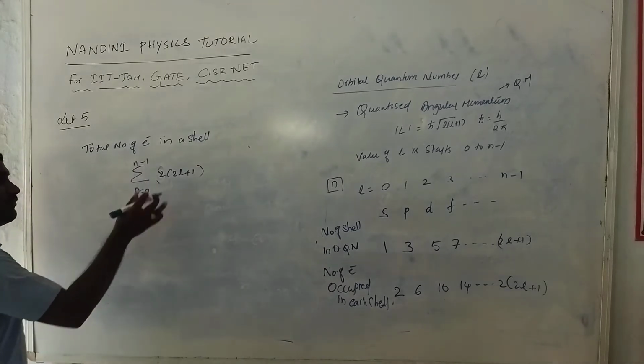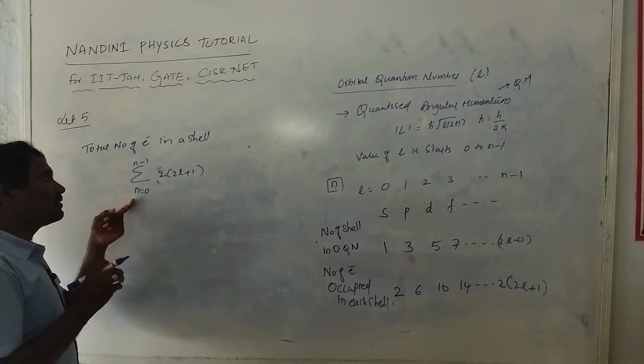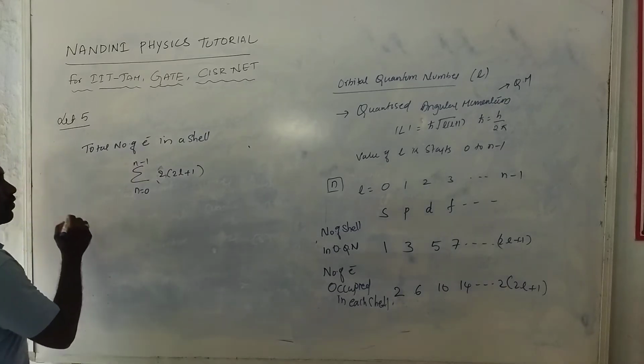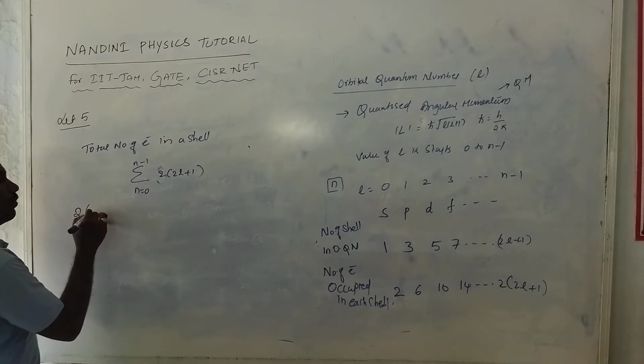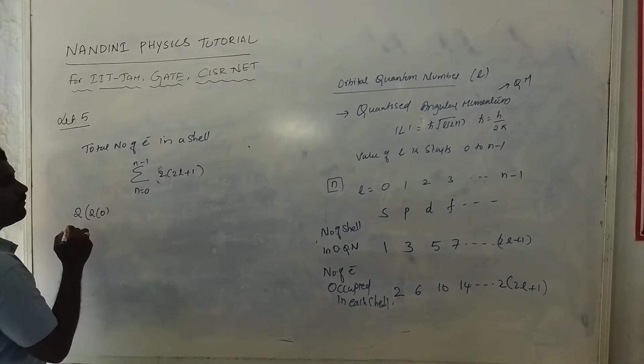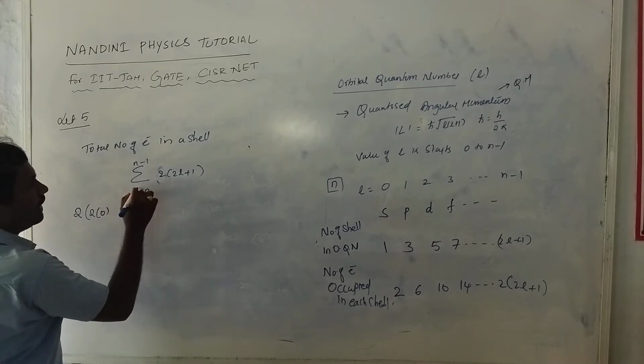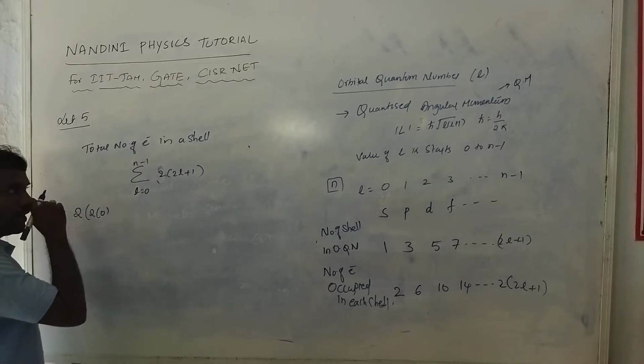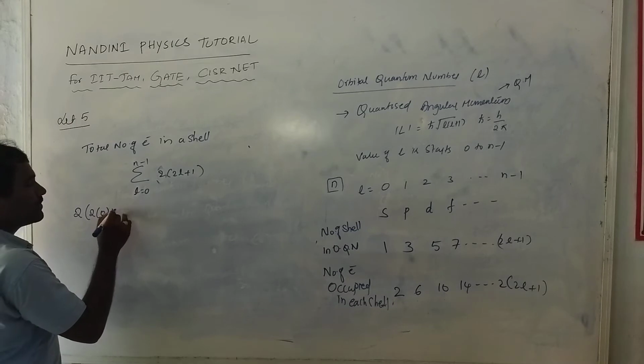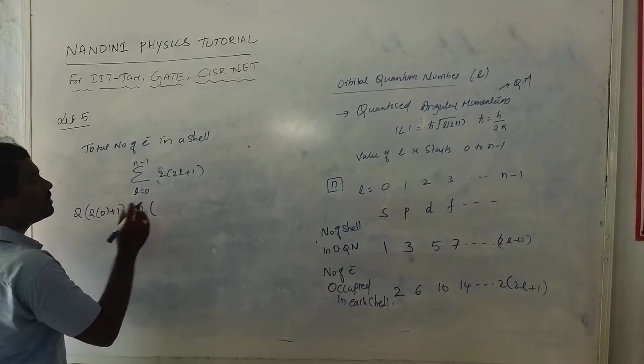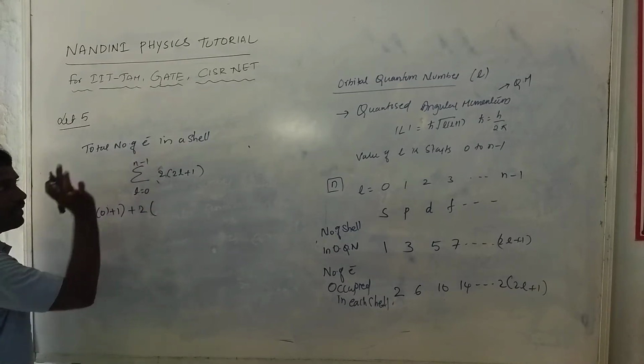Okay, if you substitute the values in the summation, you will get 2 into (2l plus 1), with l starting from 0 to n minus 1. So l is 0, plus 1, plus so on; simply substitute l values up to n minus 1.